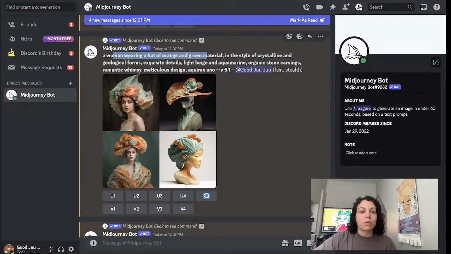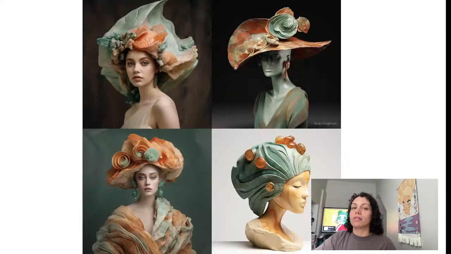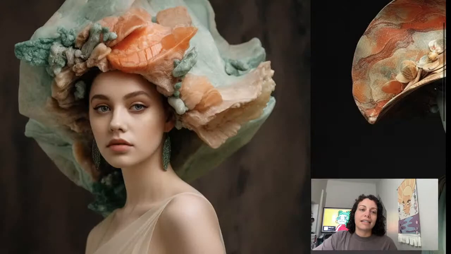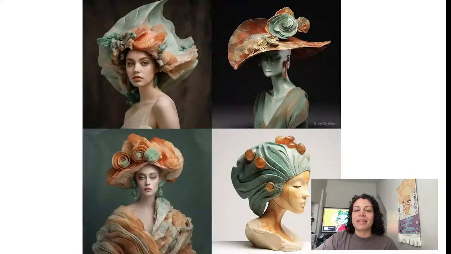Okay, so this one we have a woman wearing. And you see we're getting stuff that maybe looks a bit closer to my work, especially this. I actually really love this. This is definitely something that I would post or mint. What I love about it is the textures. You can almost feel what this stone mass on top of her head feels like just by looking at it. So I particularly love that.